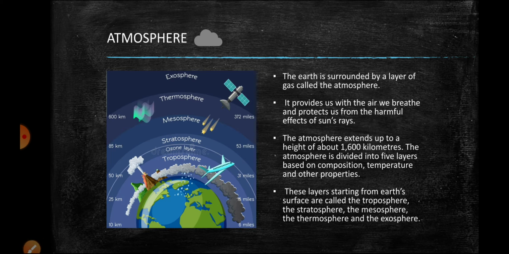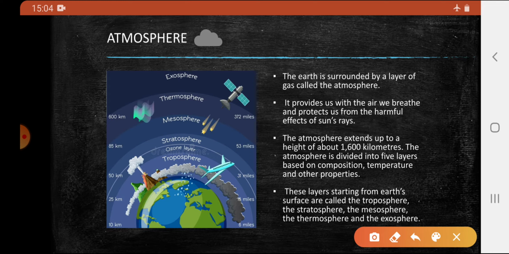A layer of gases around the Earth is known as atmosphere. It provides us the air we breathe and protects us from harmful effects of sun rays. The atmosphere extends up to 1,600 kilometers, and it has 5 layers known as troposphere, stratosphere, mesosphere, thermosphere, and exosphere.